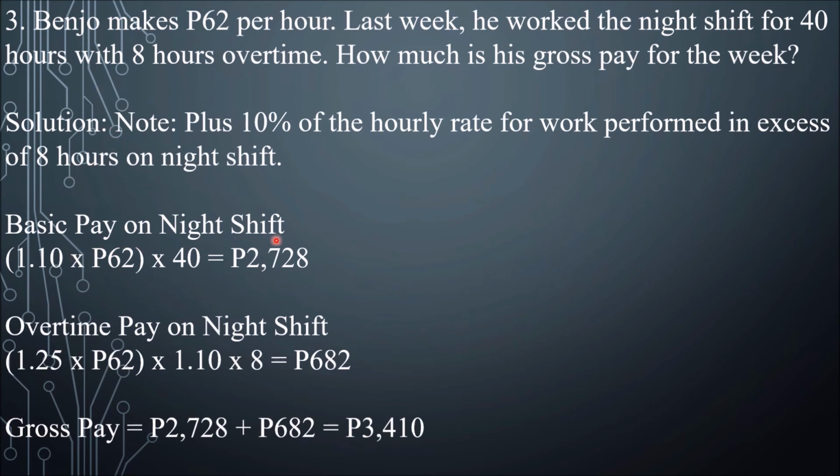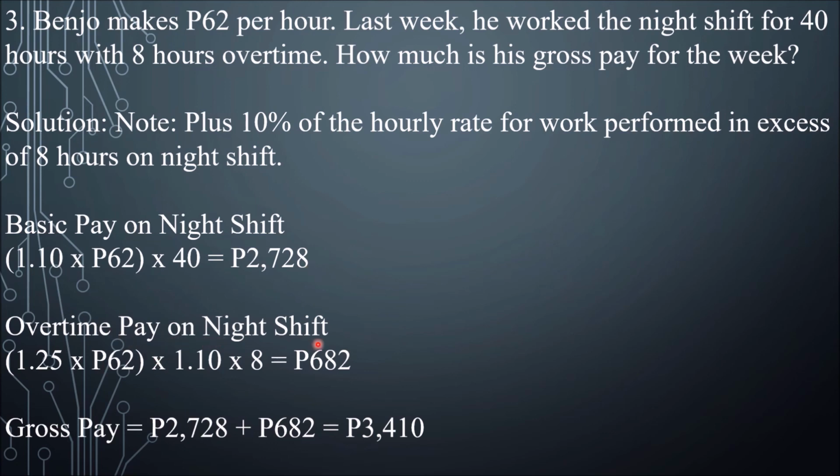Basic pay on night shift, we have 1.10 because that's an additional 10% of the hourly rate. So the hourly rate is 62 pesos. 62 times 1.10, that's the hourly rate on night shift, times 40 hours. The result is 2,728.